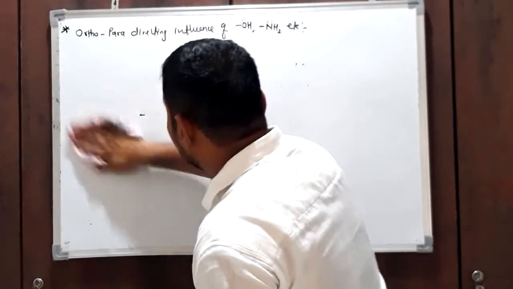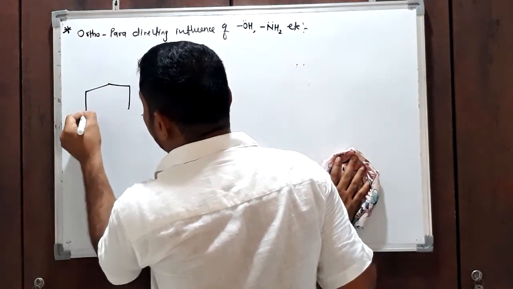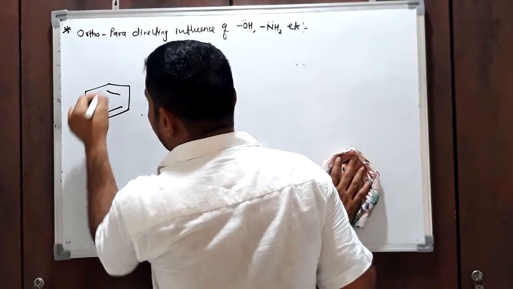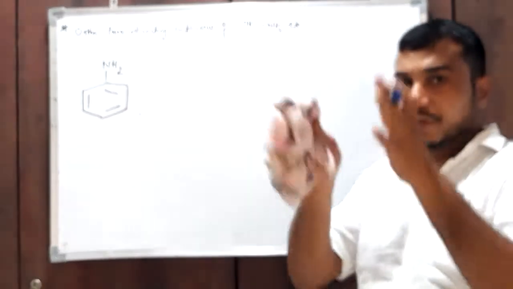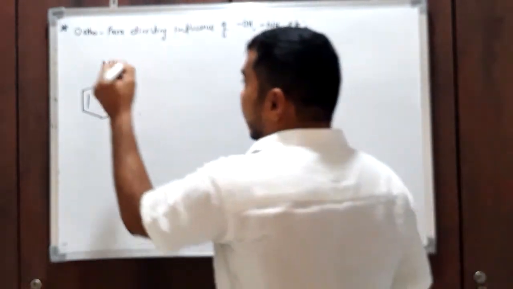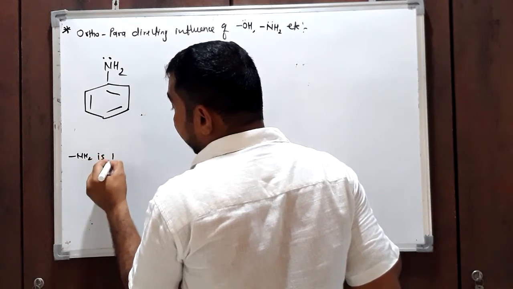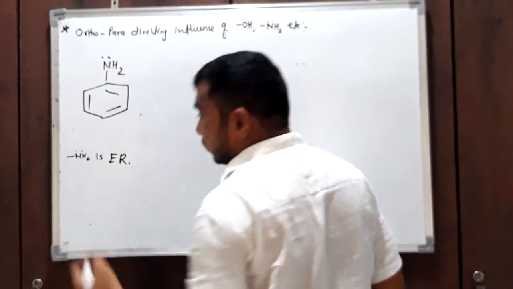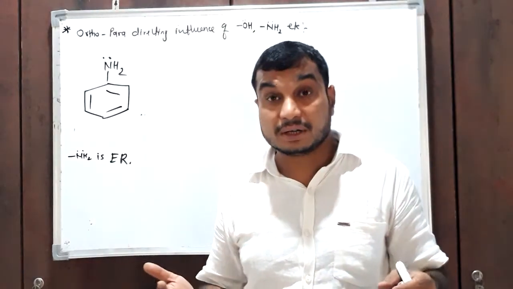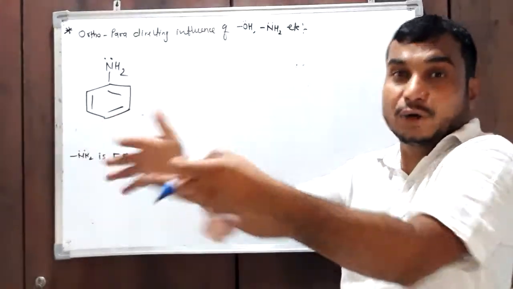See what happens. For example, take aniline. In aniline, the NH2 group is directly attached to the benzene ring, and we know this amino group is an electron-releasing group. It is an electron-rich group. Electron-releasing group means this group releases its electron to the remaining part of the molecule.